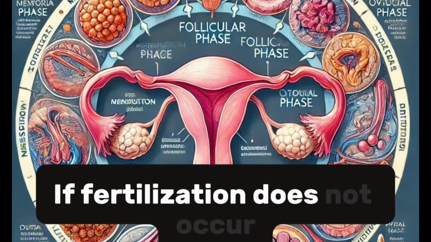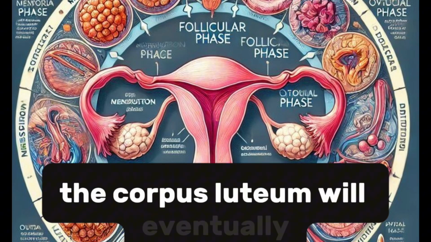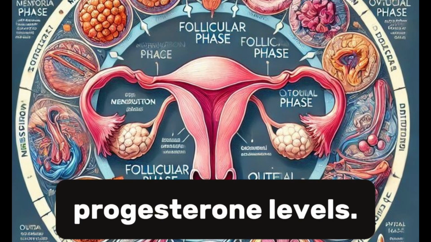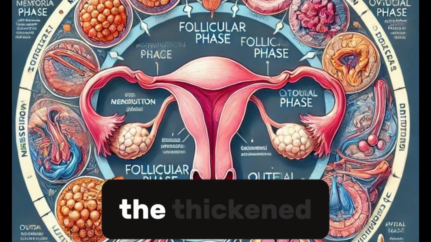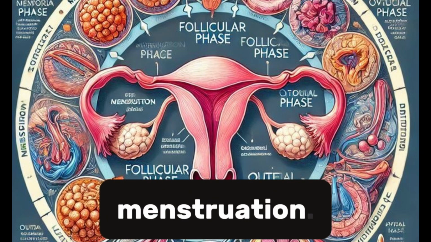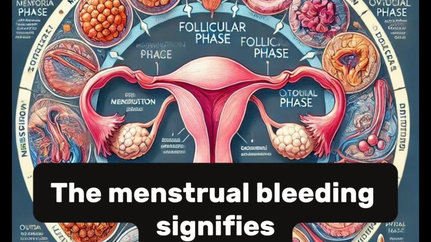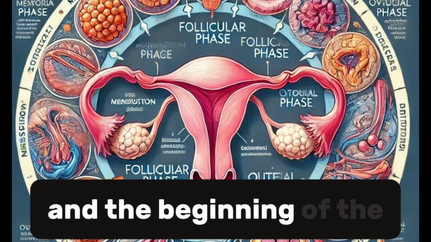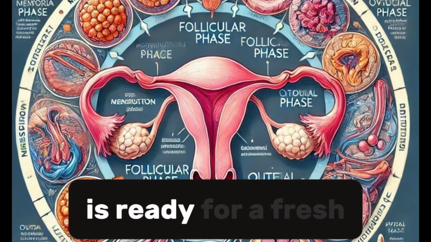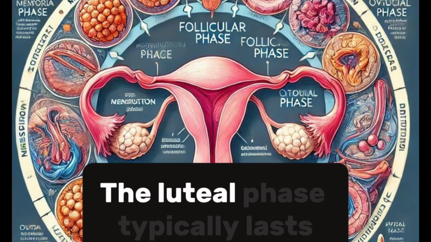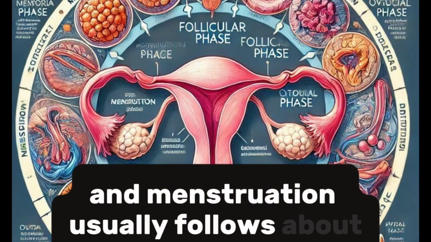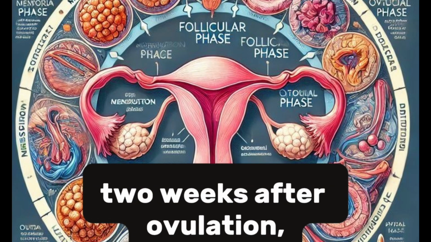If fertilization does not occur, the corpus luteum will eventually shrink and degenerate, leading to a drop in progesterone levels. This decline in progesterone causes the thickened uterine lining to break down and shed, which is the start of menstruation. The menstrual bleeding signifies the end of one cycle and the beginning of the next. This shedding of the uterine lining ensures that the body is ready for a fresh start in the next cycle. The luteal phase typically lasts around 14 days, and menstruation usually follows about 2 weeks after ovulation, marking the beginning of a new cycle.